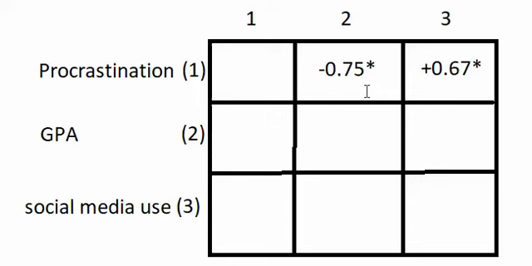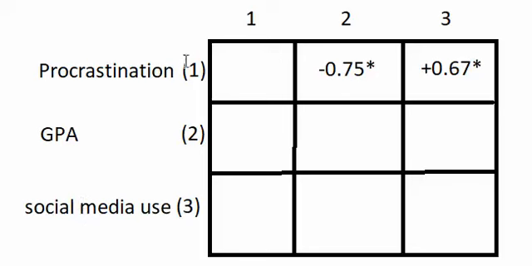To help you answer the first question on this week's type lecture assignment, I created an imaginary table from an imaginary study, and I designed it to look like the table from the article that I'm asking you about. So in this made-up study, the three variables are procrastination, GPA, and social media use. These are the three things that the researcher is measuring.